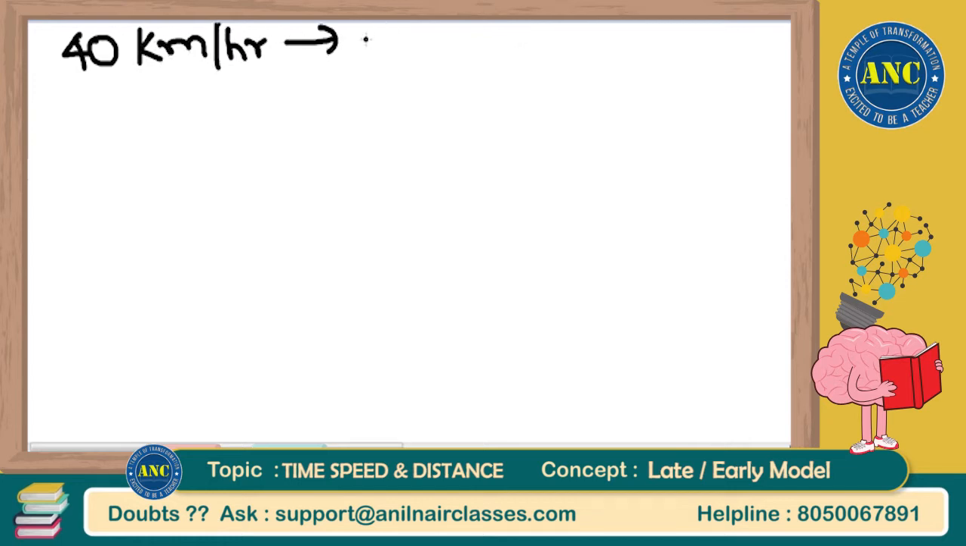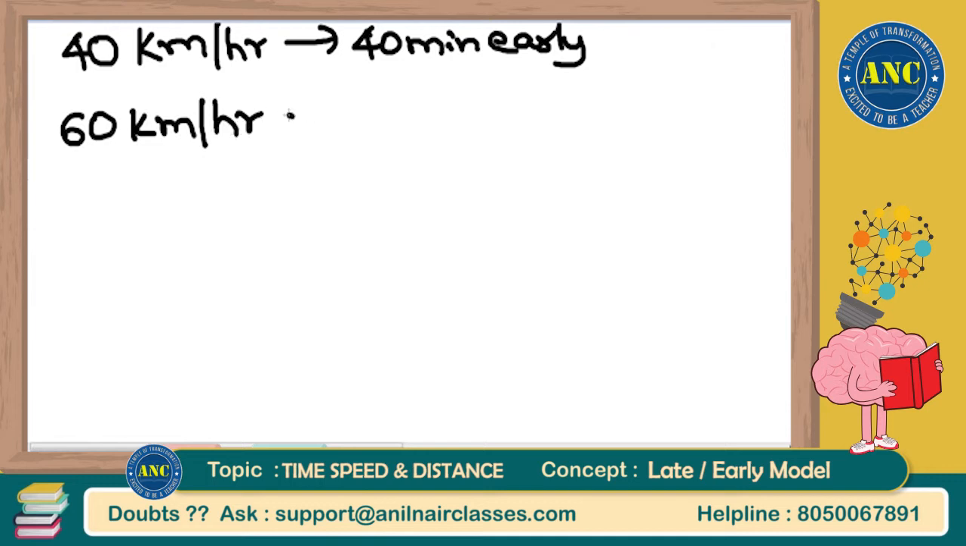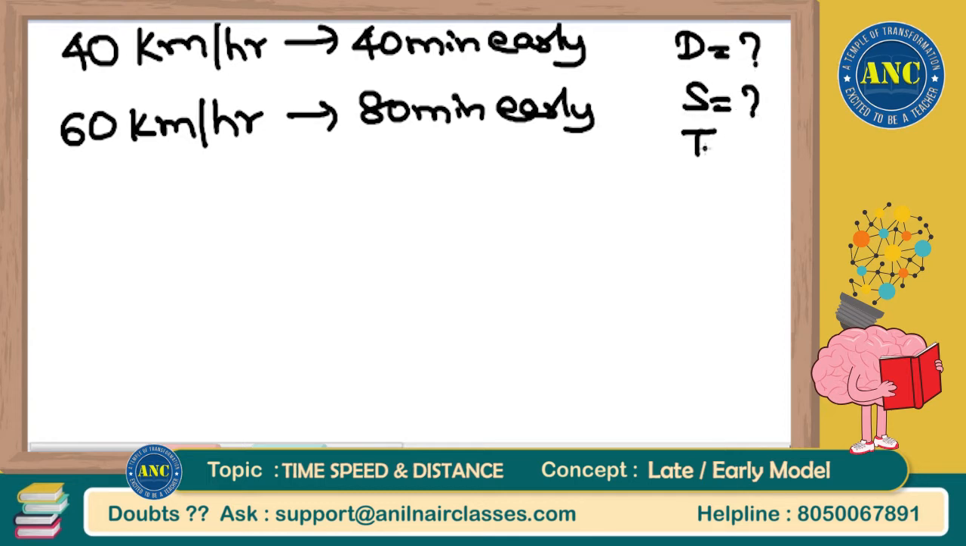40 kilometers per hour, 40 minutes early. 60 kilometers per hour, 80 minutes early. Find, both are early in this case. Find the actual distance, actual speed, actual time. Everyone should listen to my voice right now, because I might not write everything in this particular problem, because I believe that you might have understood it very, very beautifully.